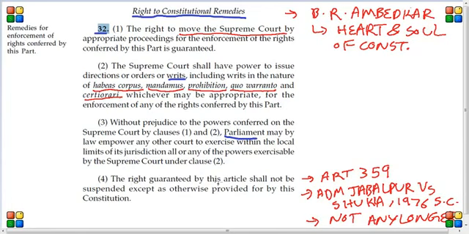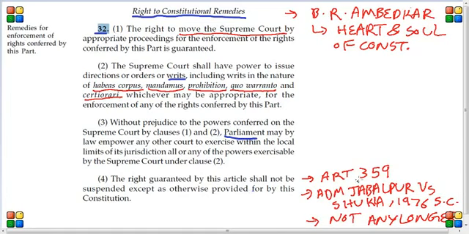Next, clause 4. Clause 4 says that the right guaranteed by this article shall not be suspended except as otherwise provided for by this Constitution. What this means is that unless it is specified in this Constitution, the right provided by this particular article, that is, to seek the assistance of the Supreme Court in protection of fundamental rights, can never be taken away.